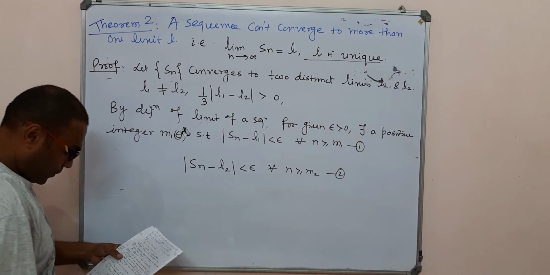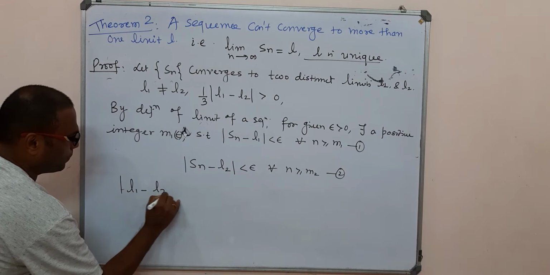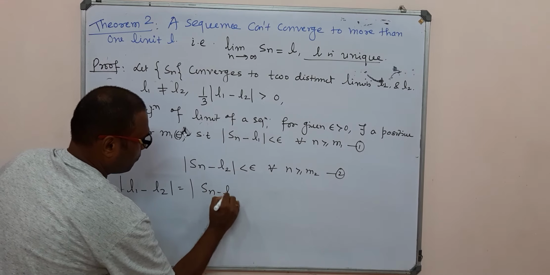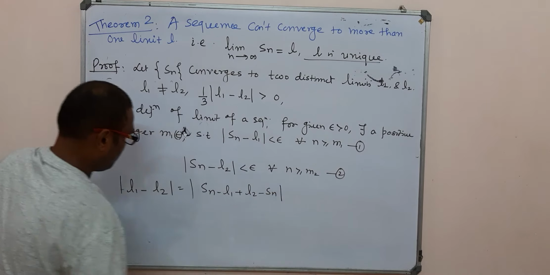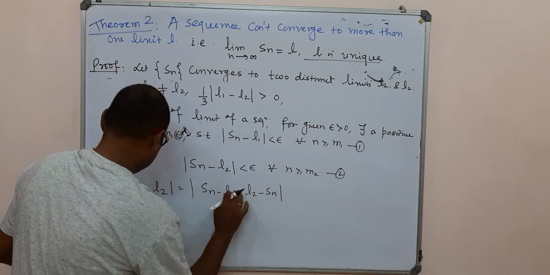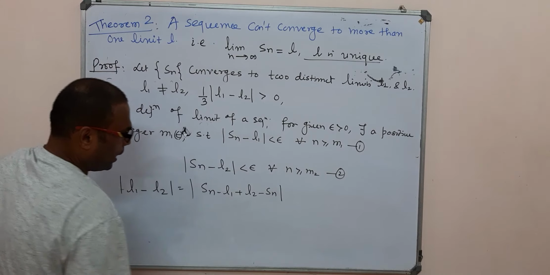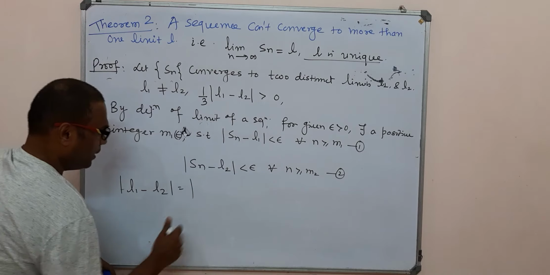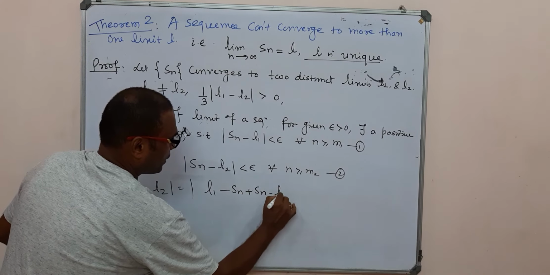Now we calculate the difference L1 minus L2. This is equal to L1 minus Sn plus Sn minus L2.